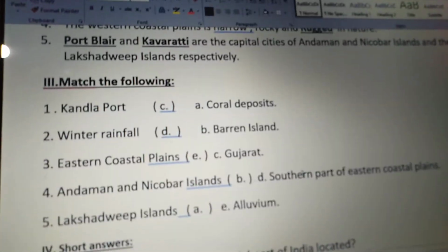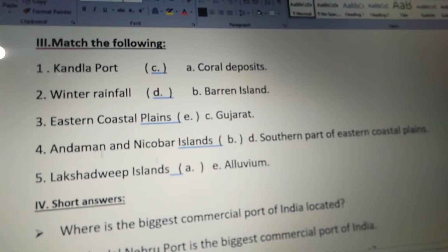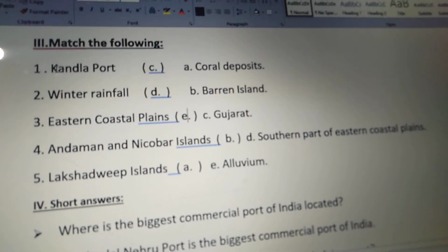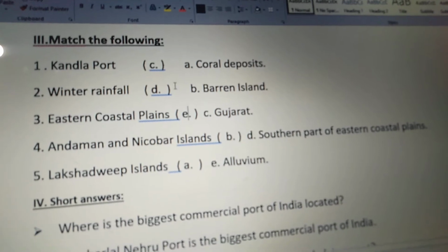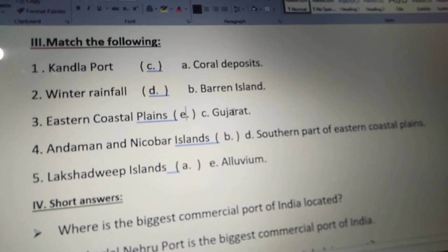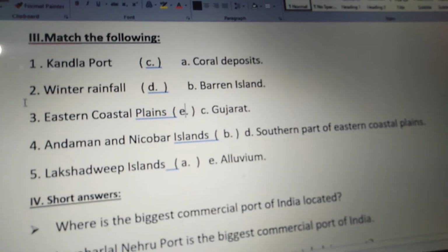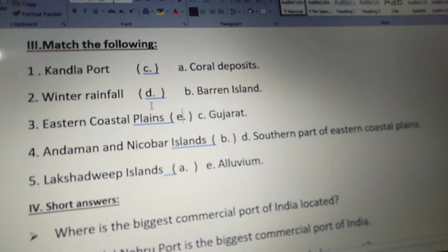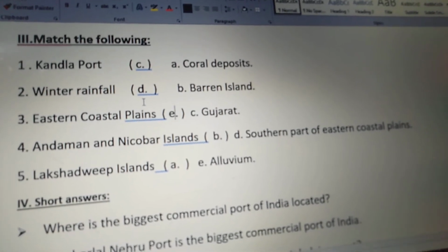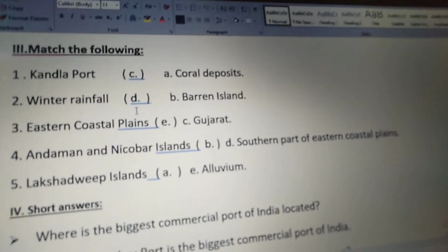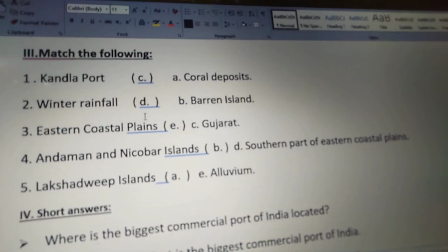Next, see, match the following. See the first one. Khandla Port. Khandla Port is in Gujarat. So option C is the correct one. Second one, winter rainfall. The southern part of eastern coastal plains have winter rainfall. So option D is the correct one.